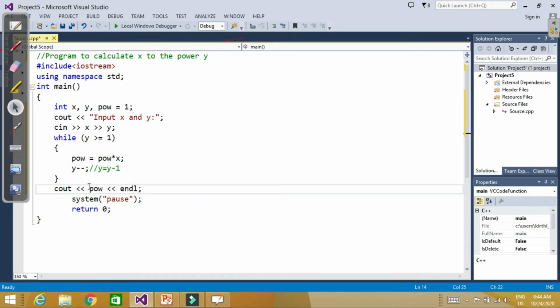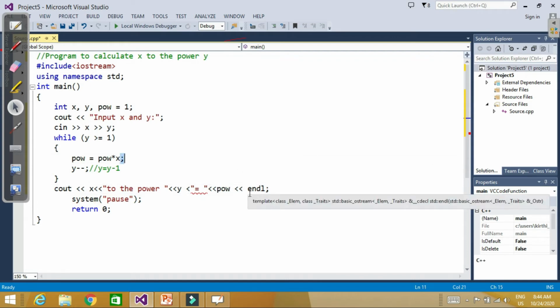Okay, you can write here to make it more readable, x to the power y is equal to power.